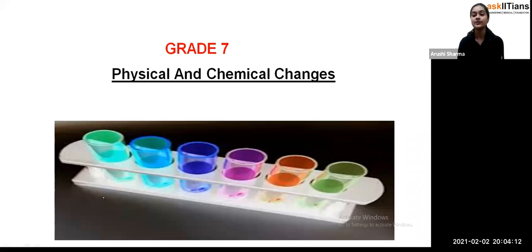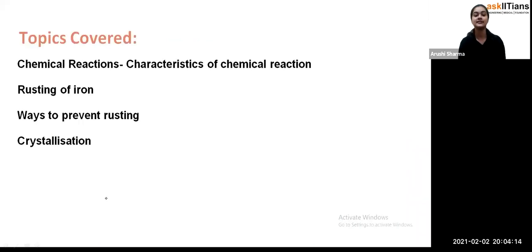Now we are going to discuss the other part, that is the chemical reaction, rusting of iron, ways to prevent rusting, and crystallization. So these four topics we are going to discuss in this session.